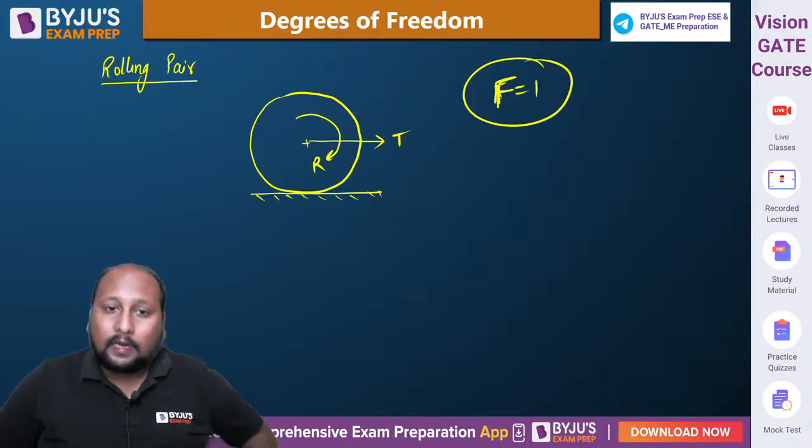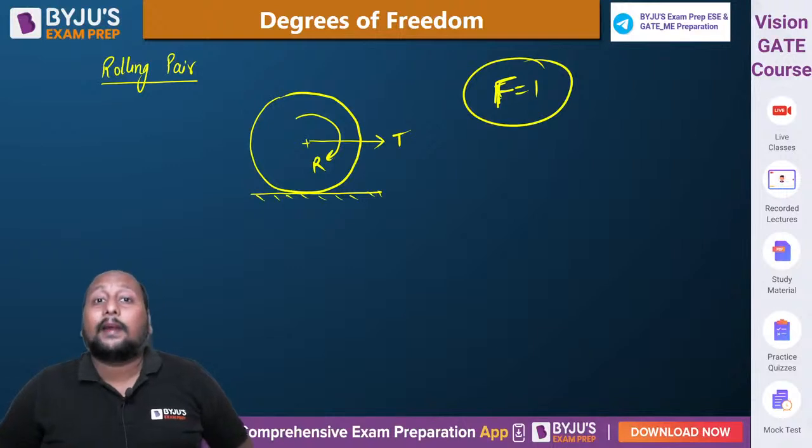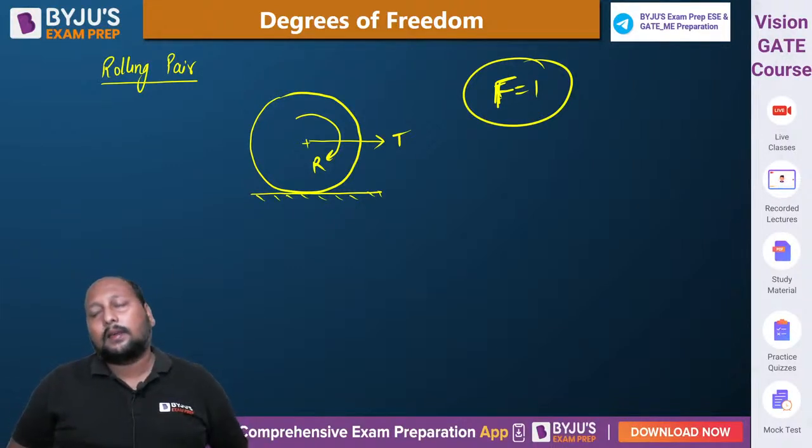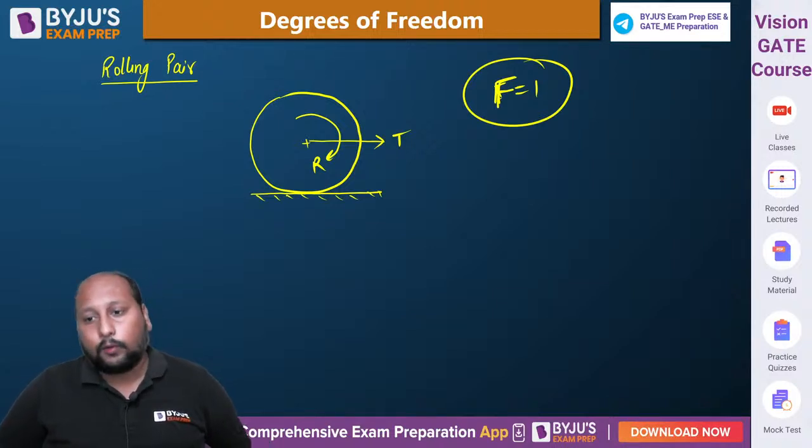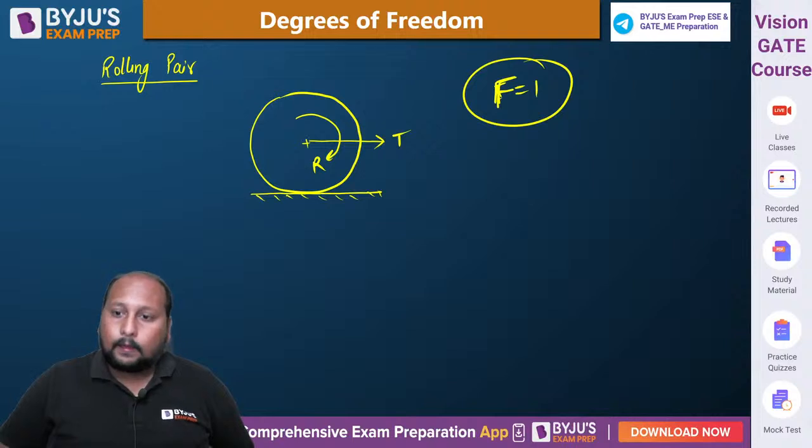ठीक है, और इन सारे पेयर्स को हम लोग बोलते हैं काइनेमेटिक पेयर्स. Kinematic pairs, if I talk in 2D, kinematic pairs are those pairs which are having a constrained motion or desired motion. ठीक है, राइट?